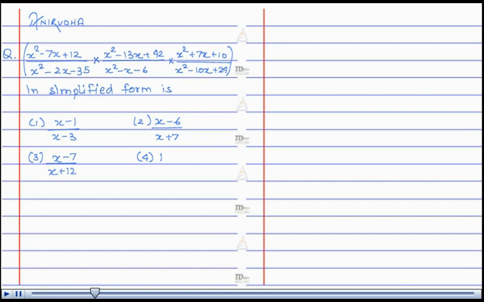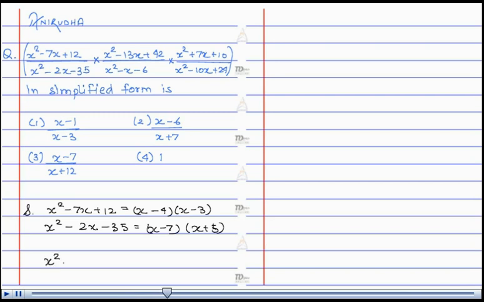Let's see the solution. We can factorize the given expression. x square minus 7x plus 12 is equal to x minus 4 into x minus 3. x square minus 2x minus 35 is equal to x minus 7 into x plus 5.